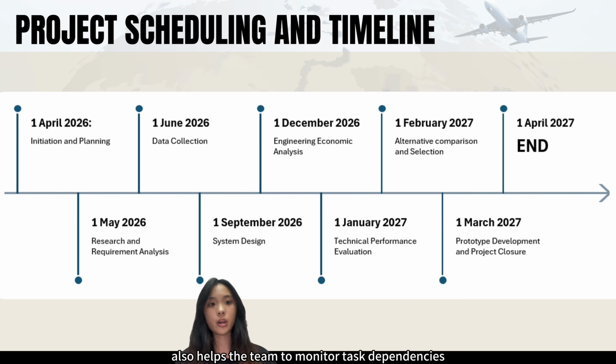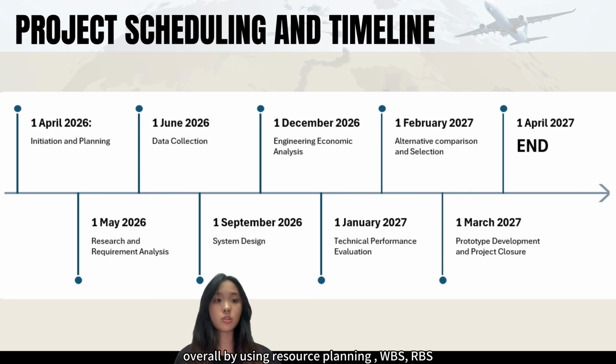The timeline also helps the team to monitor task dependencies, ensuring that each phase is completed before the next to proceed smoothly, especially from data collection to system development, testing, and final project closure. Overall, by using resource planning, WBS, RBS, constraint analysis, and scheduling, the project can be implemented systematically and support the strategic goal of providing a cost-effective smart transportation solution.